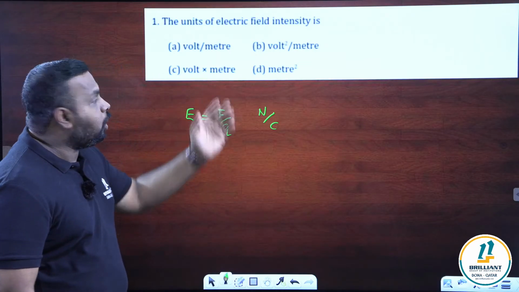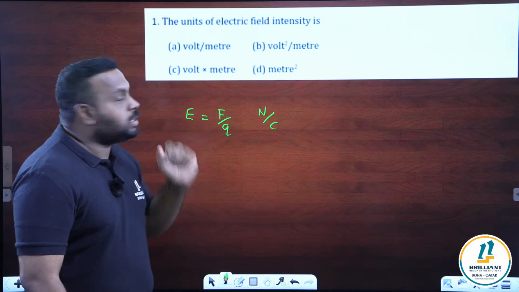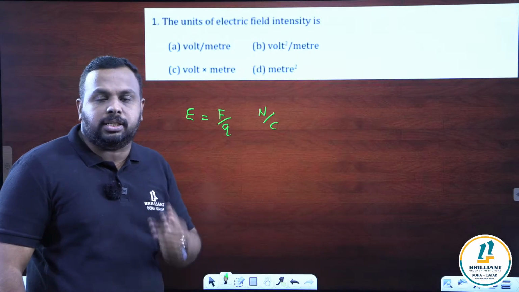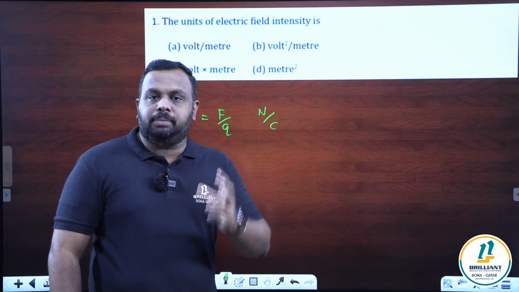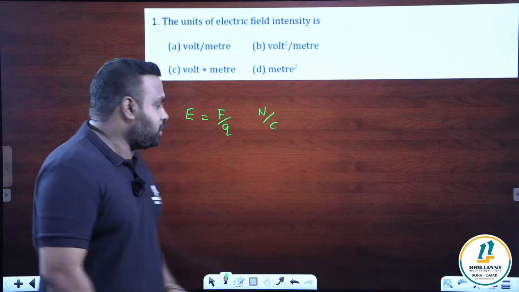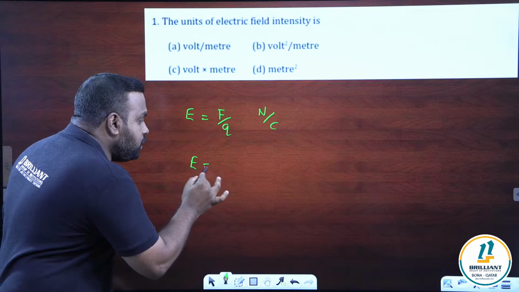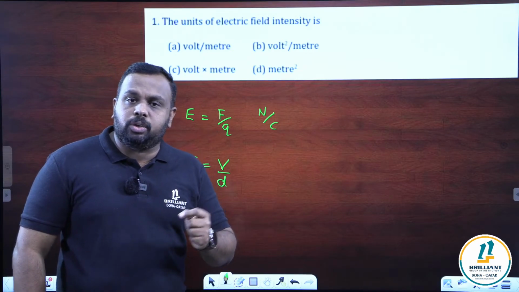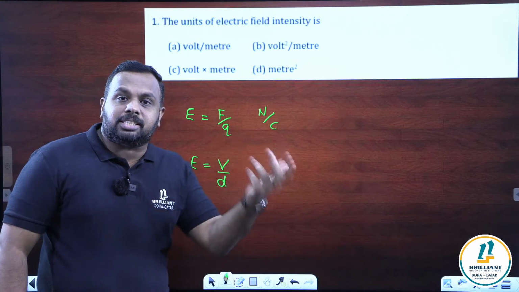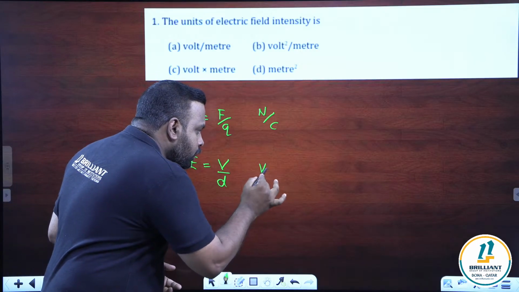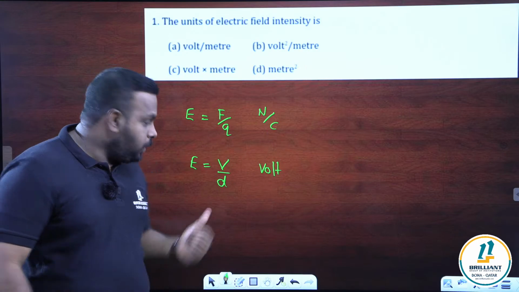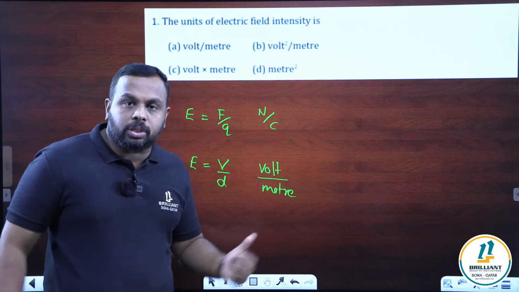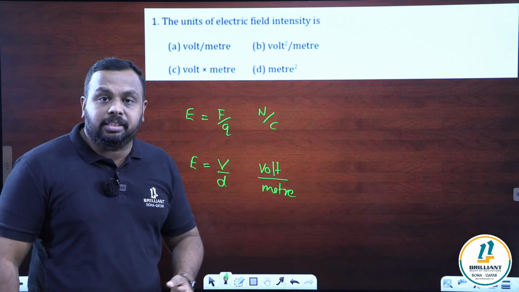This is the unit which we studied from the direct formula. But my dear students, look at the options. You can't see that option in the given answers. So think, is there any other formula for the electric field intensity? Of course, in the second chapter, we studied a relation between electric field and potential. E is equal to V by d. This is the relation between electric field and potential difference in a uniform electric field. SI unit of potential is volt and SI unit of distance is meter. So our answer is volt per meter. Yes, it is there in the given options.